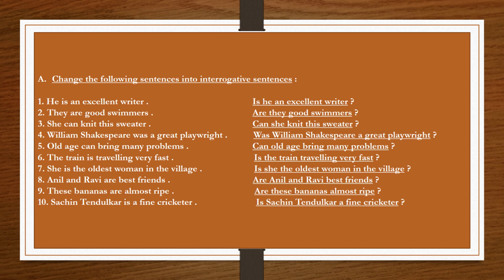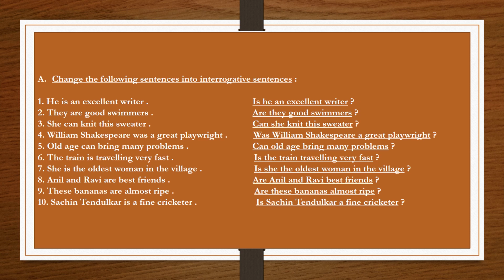And question mark. Eighth, Anil and Ravi are best friends. In this sentence, Anil and Ravi together, they both nouns, are the subject here and are is the verb. So the question will be, are Anil and Ravi best friends? And question mark. Ninth, these bananas are almost ripe.